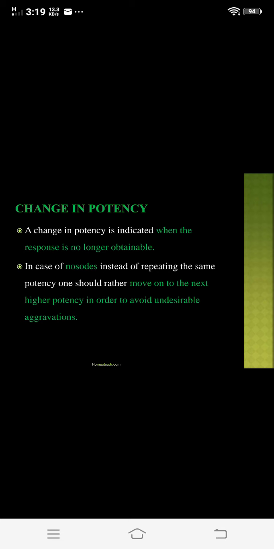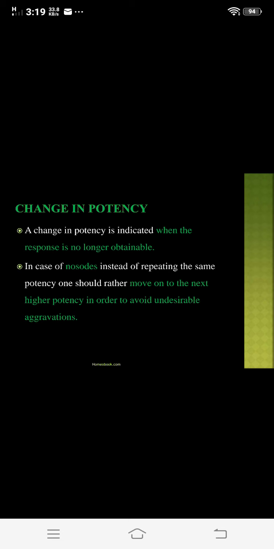Then in case of nosodes, instead of repeating the same potency, one should rather move on to the next higher potency in order to avoid undesirable aggravations. That is, when the constitutional remedy is prescribed, but in between you need the nosode in those cases, instead of repeating the same potency, one should move on to the next higher potency.